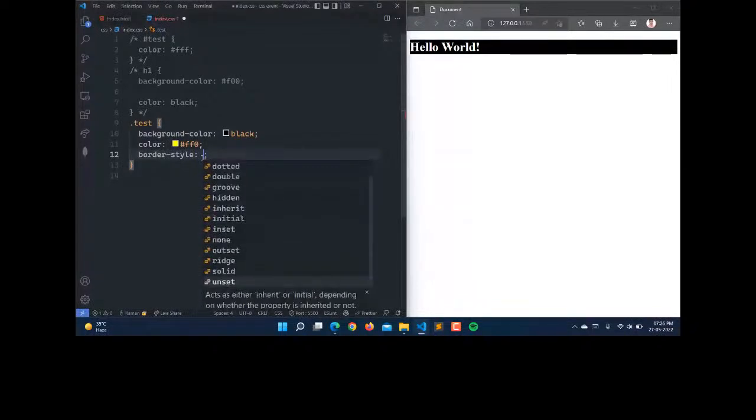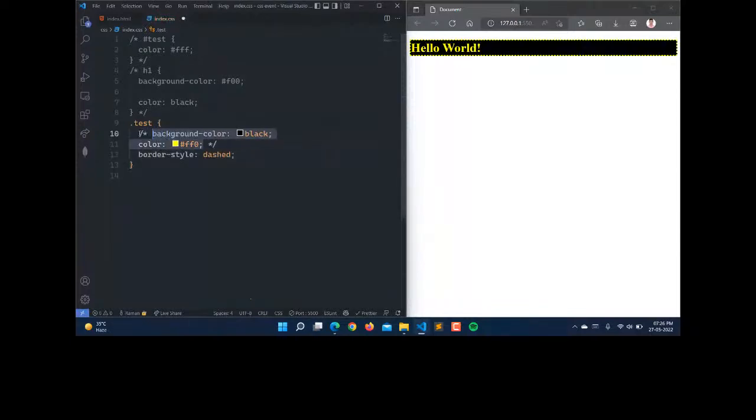These are all the border styles that we can apply. Let me apply dashed. We have the border style dashed here, and now you can see that we have the border as dashed. So let me remove this CSS.